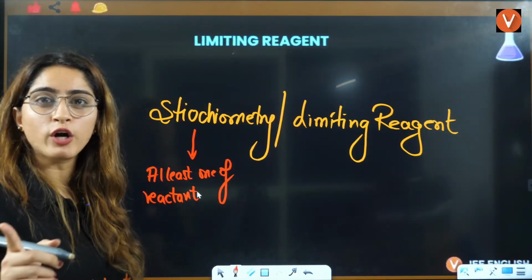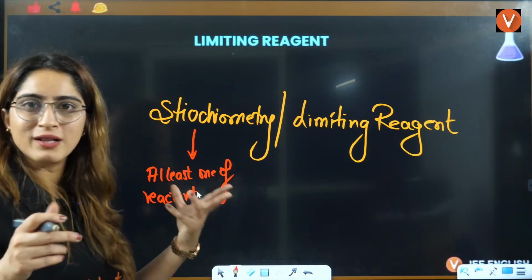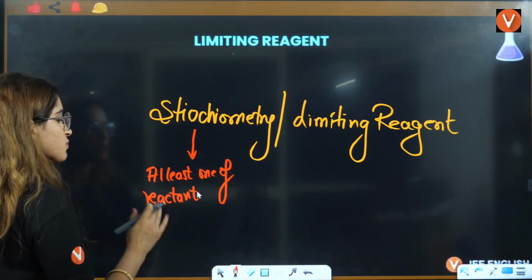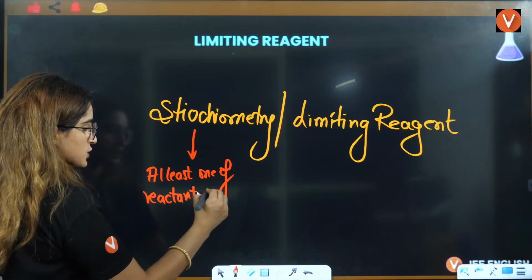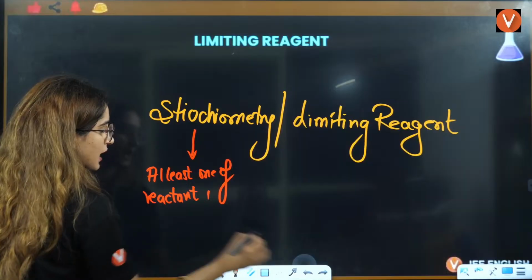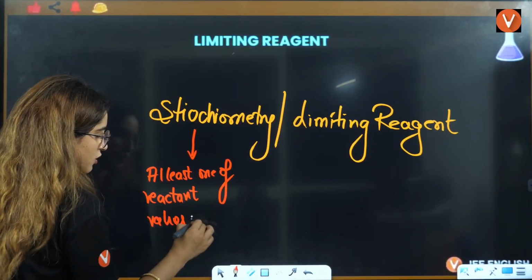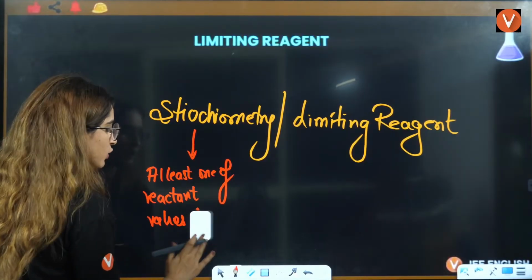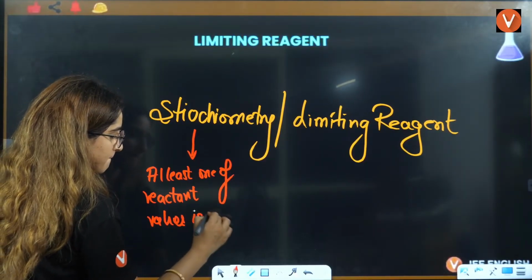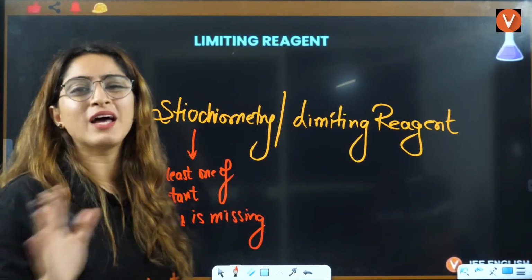Here I am talking not about the reactant itself, I am talking about the mass, volume, all these things. At least one of the reactant values is missing, okay? At least one will be missing.